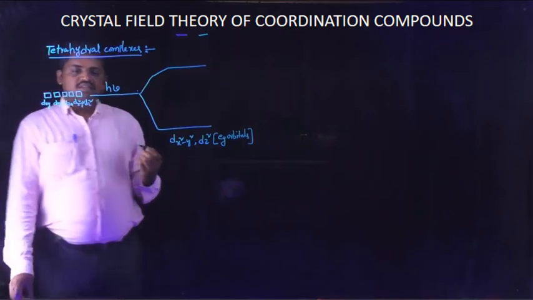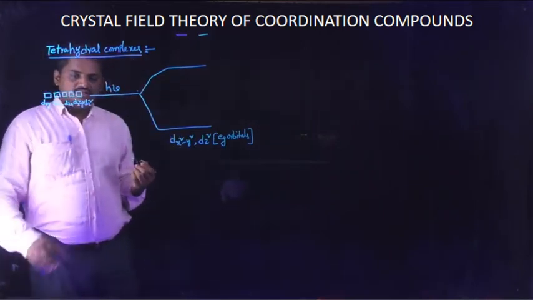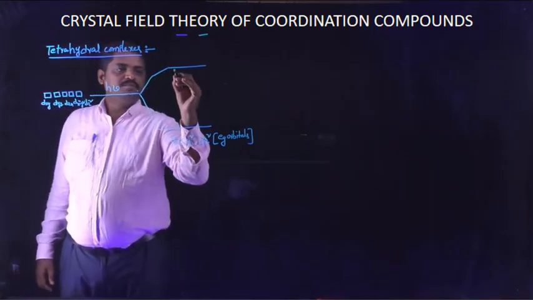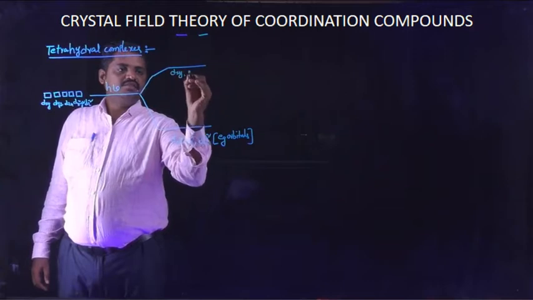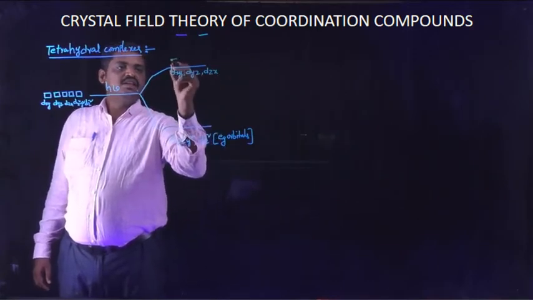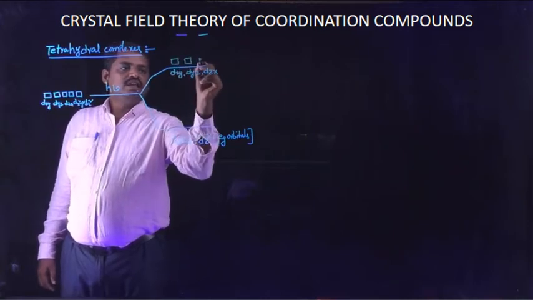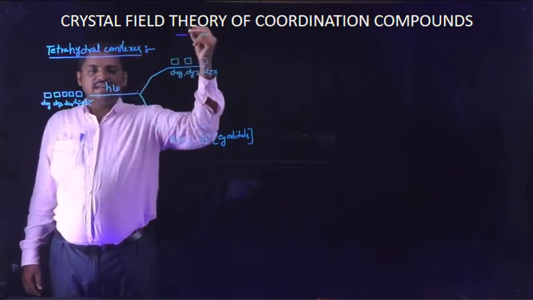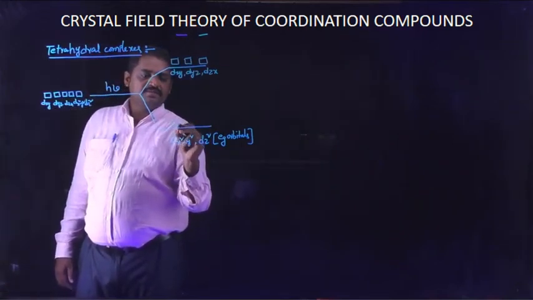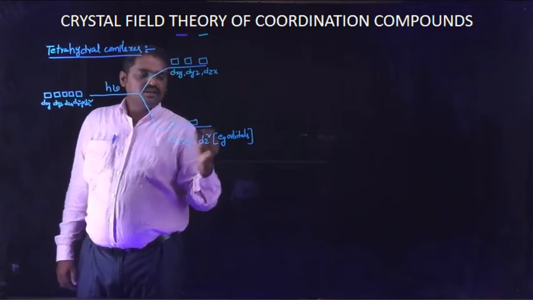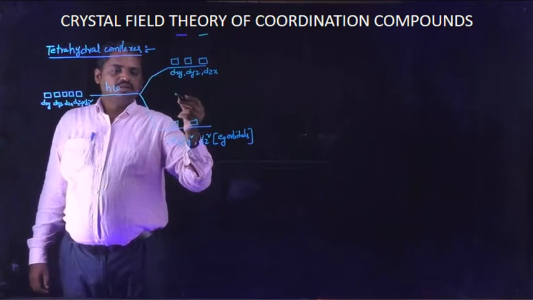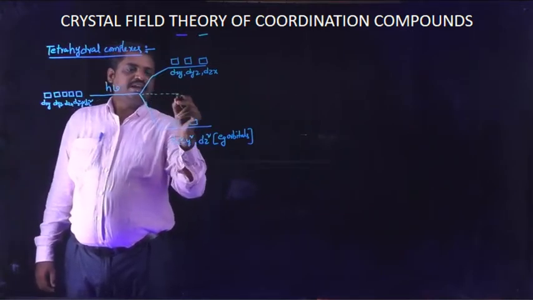And some of the orbitals are split to the excited level. Those orbitals are dxy, dyz, and dzx. These are the three orbitals. These three orbitals are split at the excited level and these two orbitals are split at the ground level. So these three orbitals have crossed the energy barrier.